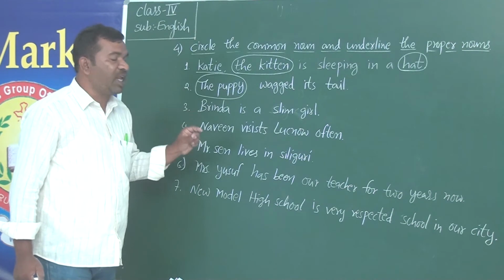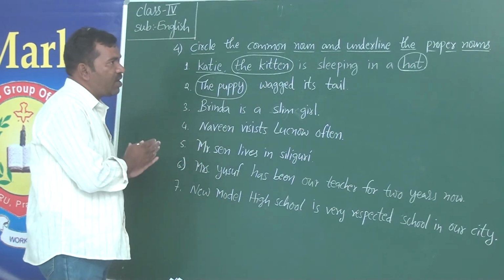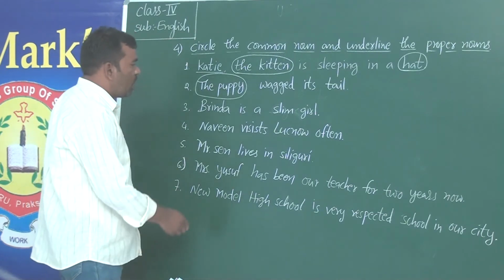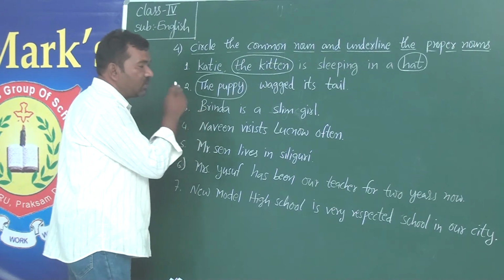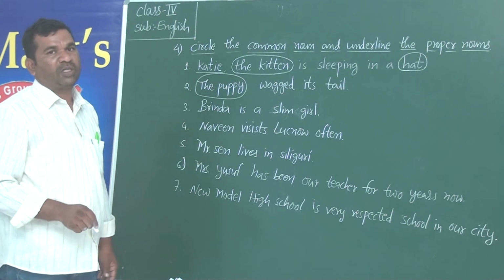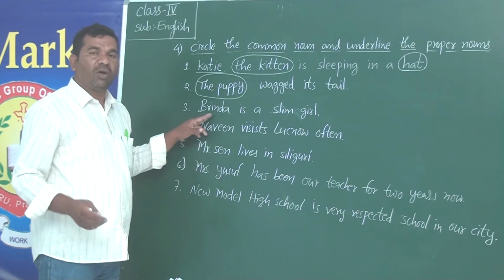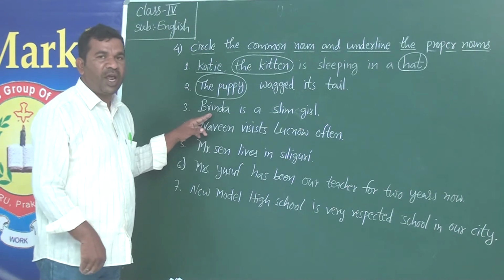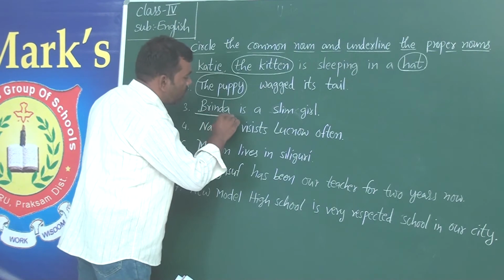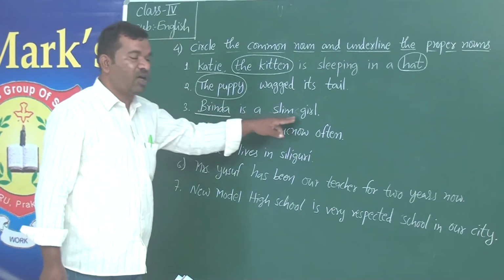Brinda is a slim girl. In the sentence you will find one proper noun and one common noun as well. So what do you think Brinda is? Brinda is the name of a person. Here the person is given a specific name, that is Brinda. So therefore it is called a proper noun, and we have underlined it here. And the girl, what is the girl?